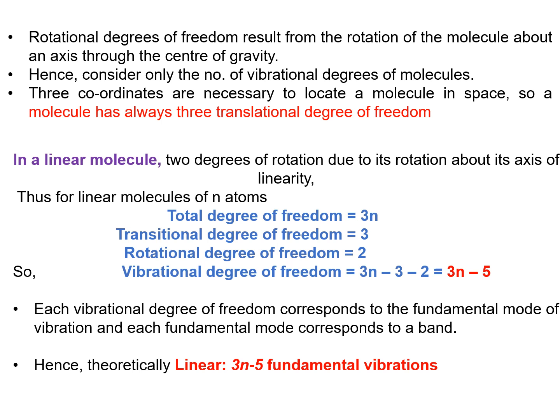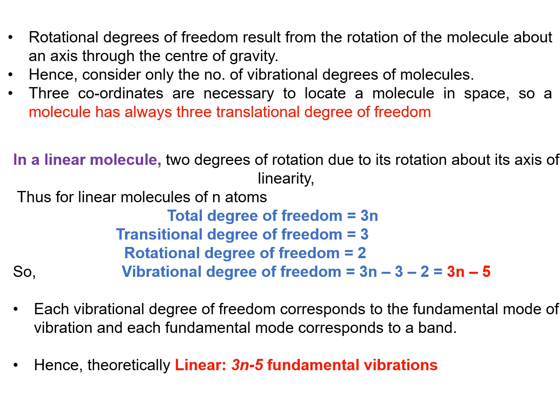Three coordinates are necessary to locate a molecule in space. So a molecule always has 3 translational degrees of freedom, since all molecules are located in space.